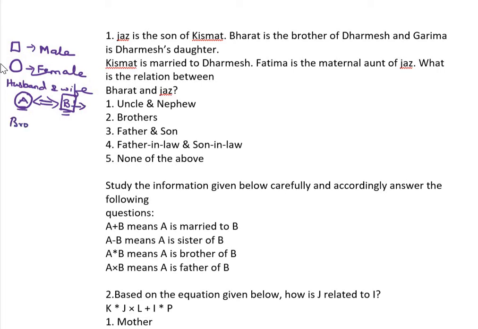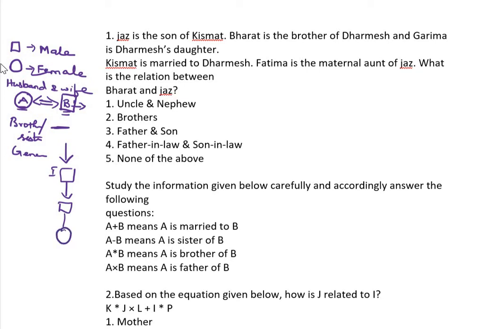For brother and sister, or cousins, we use a single horizontal line. For generations, we always use an arrow mark. Suppose the first generation is grandmother and grandfather, then father, and then daughter.